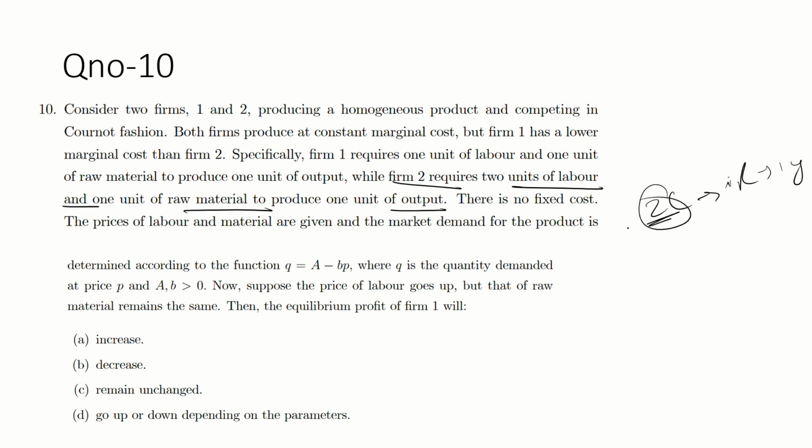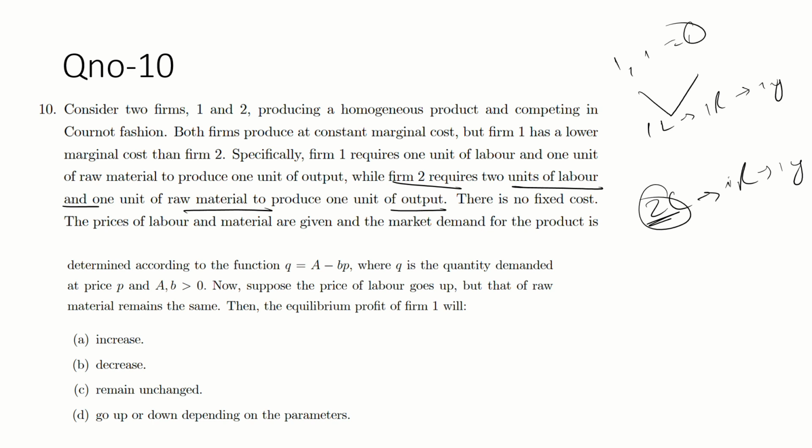So the labor is here 2. But in firm 1, 1 labor, 1 raw material and 1 unit of output. That is satisfied, 1 equal to 1. But you just have to convert in terms of half. So just divide this term. So this is converted into a 1-1 format.